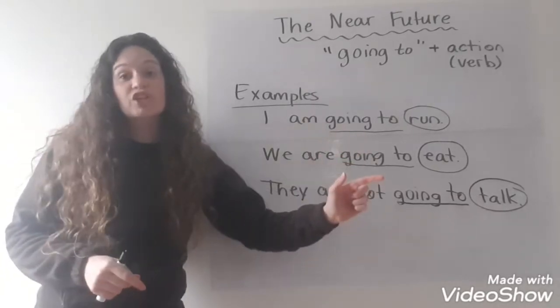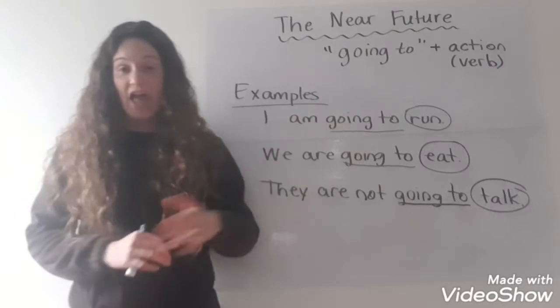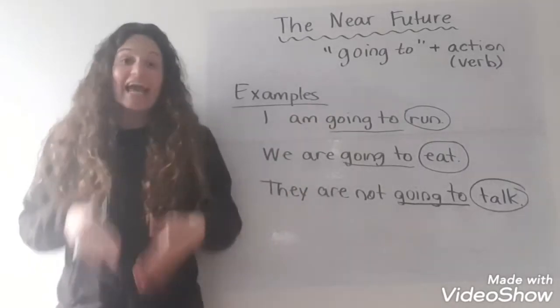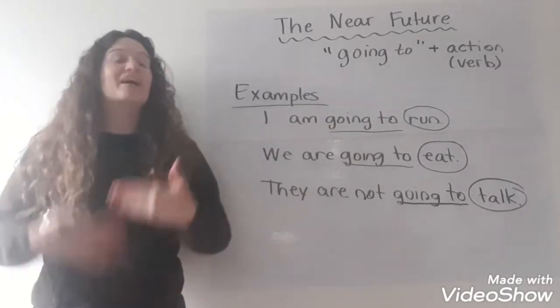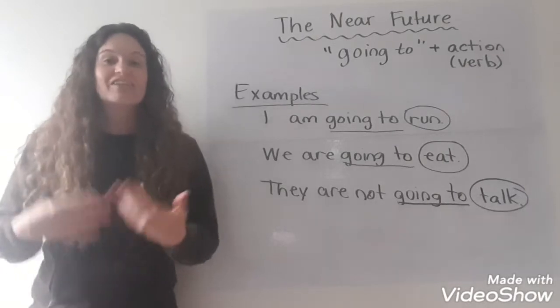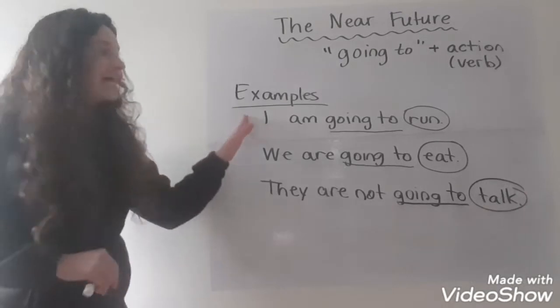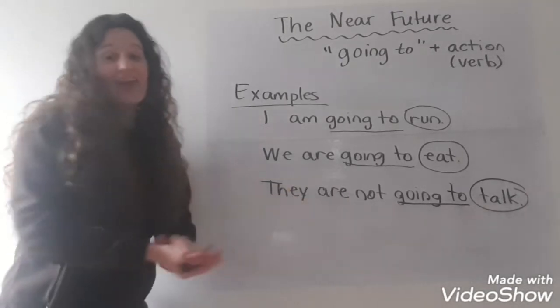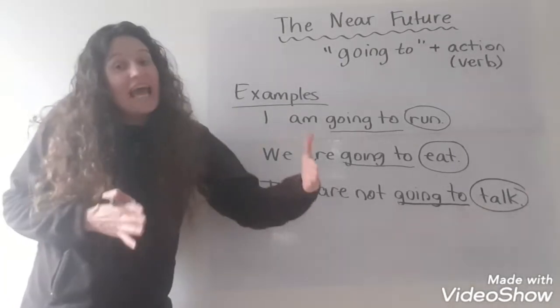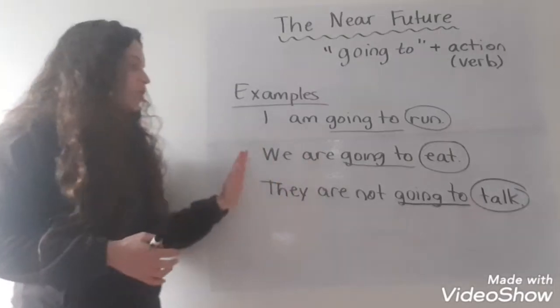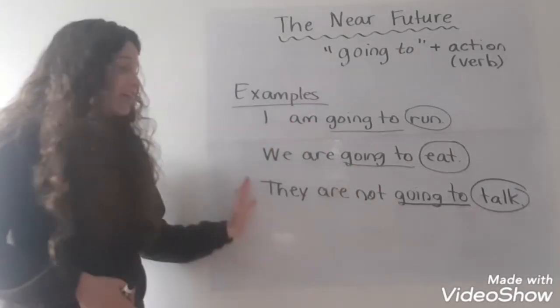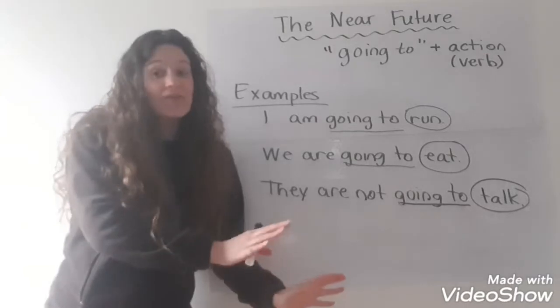Another thing that they all have in common is that they're about some activity that is in the near future. I'm going to run. I'm not running right now. It doesn't mean that I'm running right now. That would be present progressive, right? Yo estoy corriendo. I am running. No. This is I'm going to run. It's what's going to happen in the very near future. We're going to eat. They are not going to talk in the very near future.